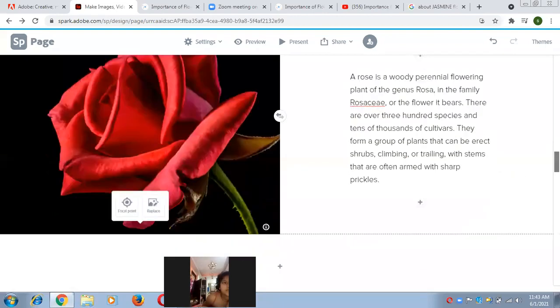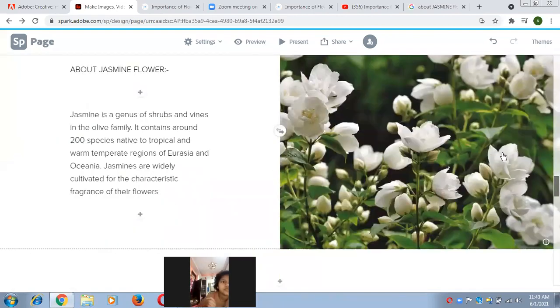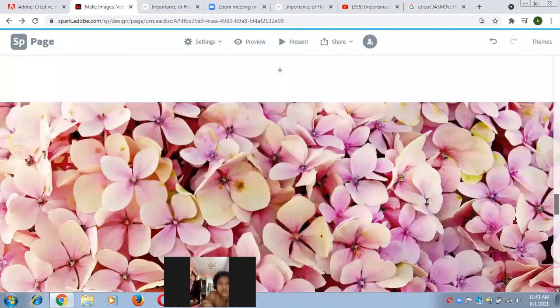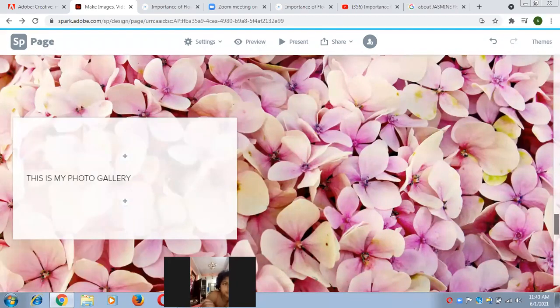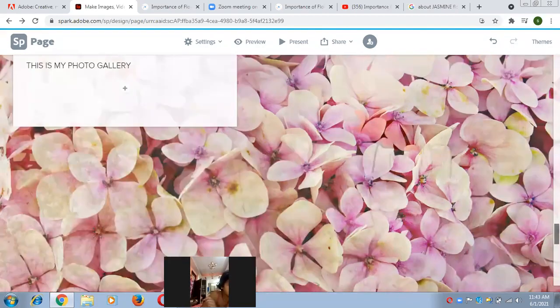Now move on to the next one. This is another image in which we have again a detailed description about this flower. And now you can see the last one. This is the glide show in which we have text with background image in a very beautiful manner.